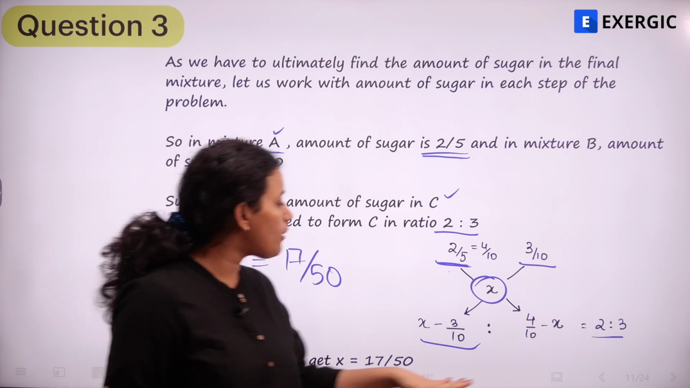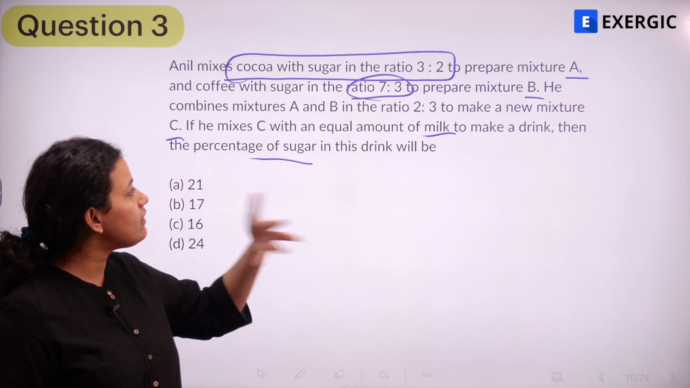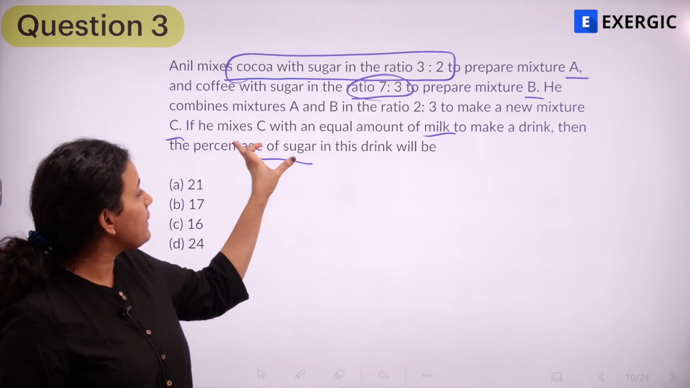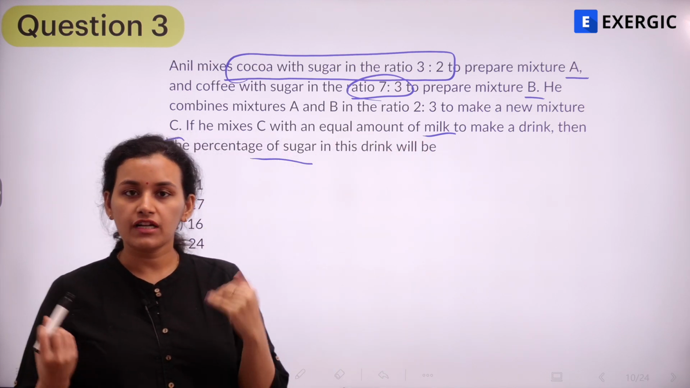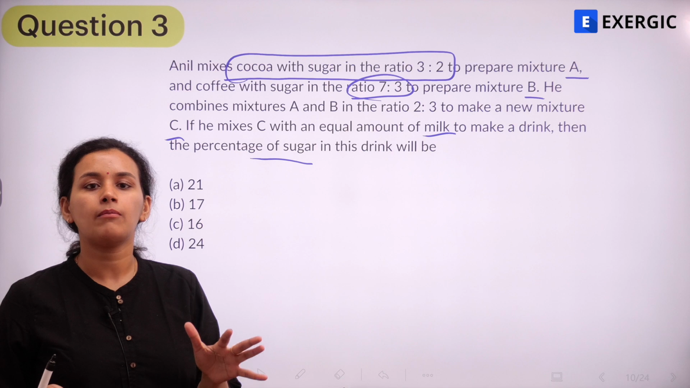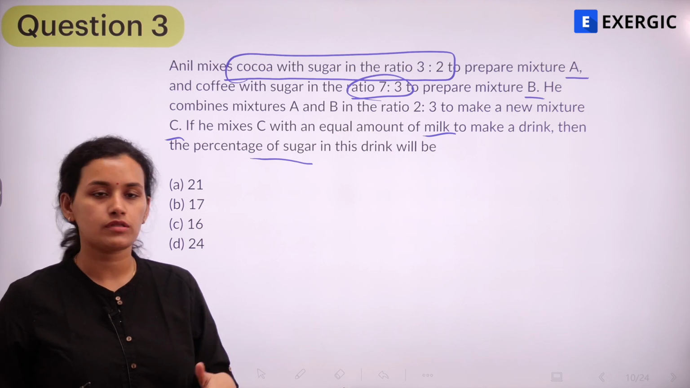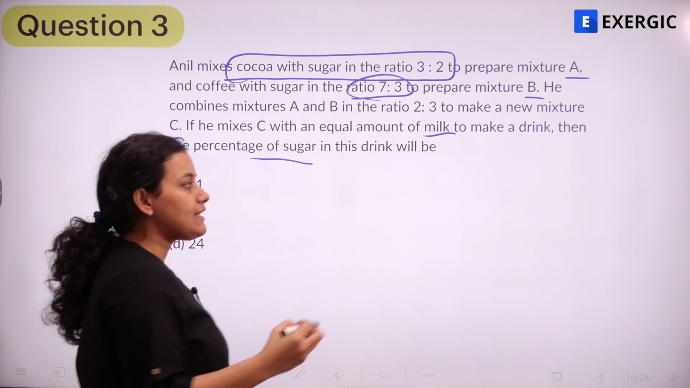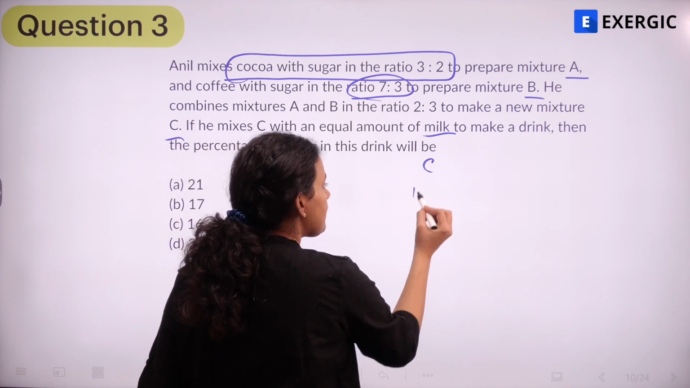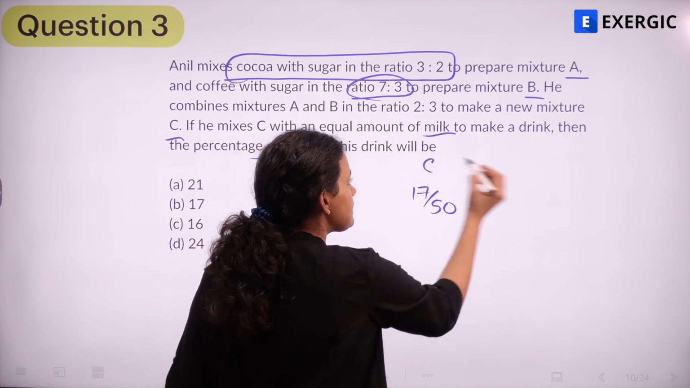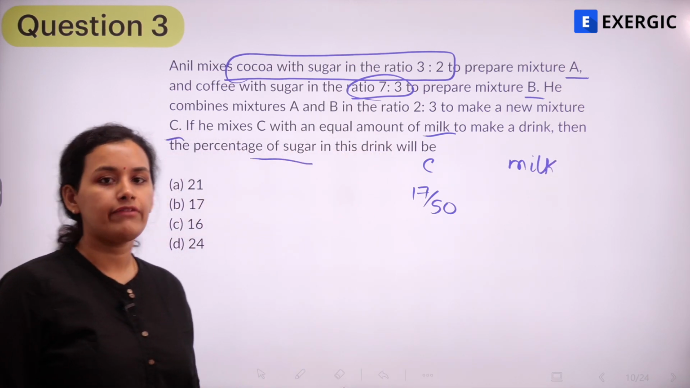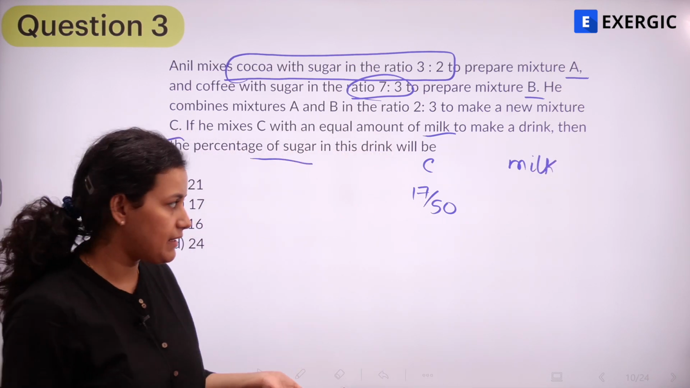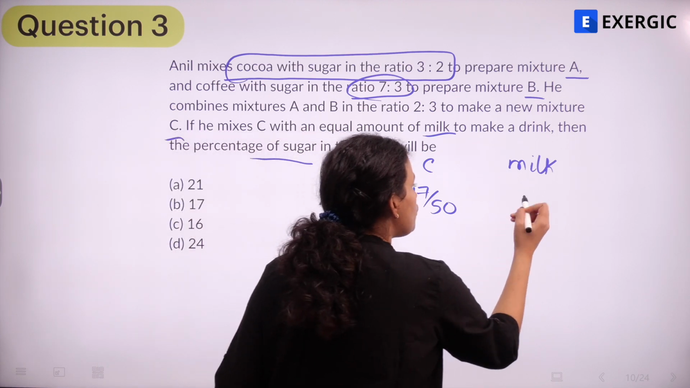Does the question stop there? No. What does Anil further do? He further mixes the C with an equal amount of milk in order to make a drink. So what is the percentage there? We can see that the amount of sugar in C is 17/50 and then C is mixed with milk, right? Pure milk is not going to have any sugar. Pure milk means it's just milk, so the amount of sugar there is going to be 0.